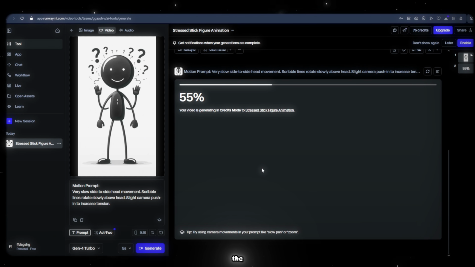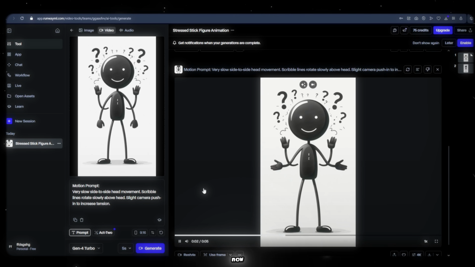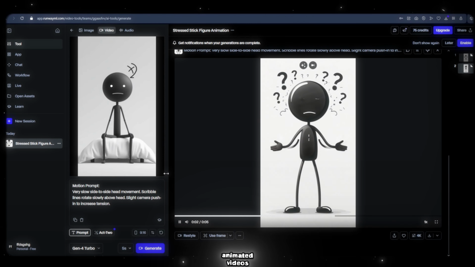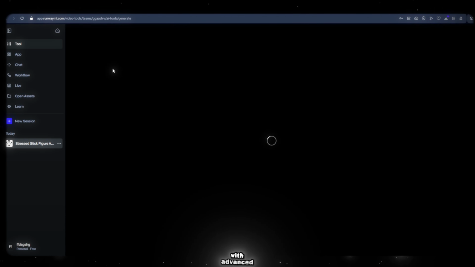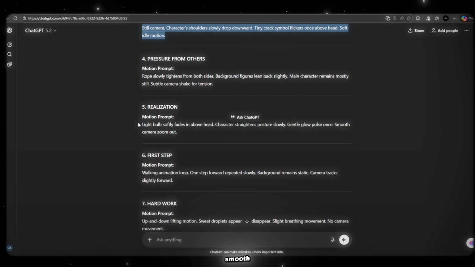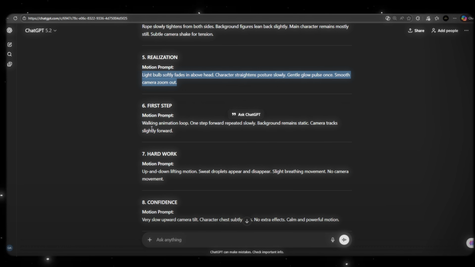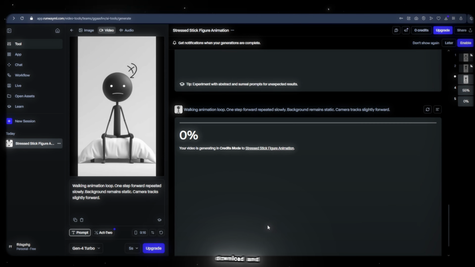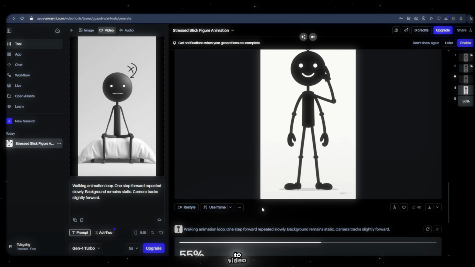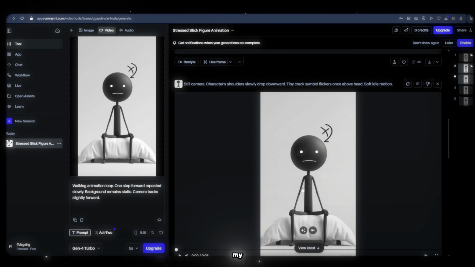Runway ML is one of the most powerful AI video generation platforms available right now. It allows you to turn images into high-quality animated videos in just a few clicks. With advanced models like Gen 4 Turbo, you can create cinematic, smooth, and realistic animations without any editing skills. When all videos are ready, simply download and save them to your device. Now we've created image-to-video animations. Next, it's time to create the voiceover, my friends.